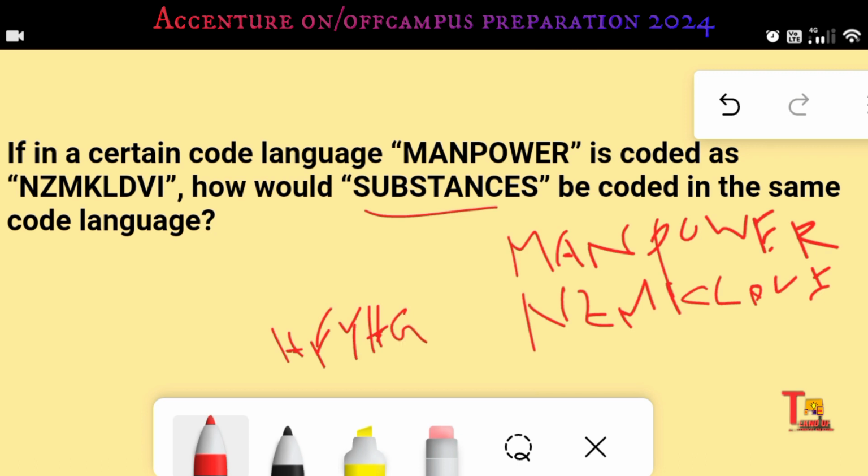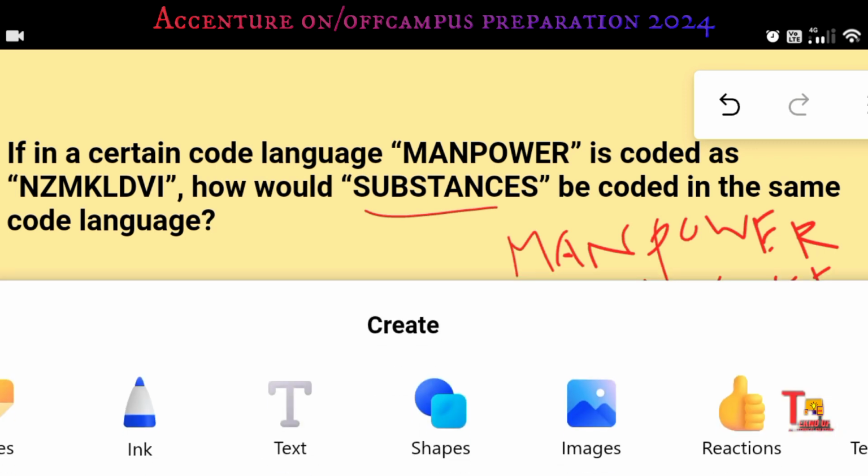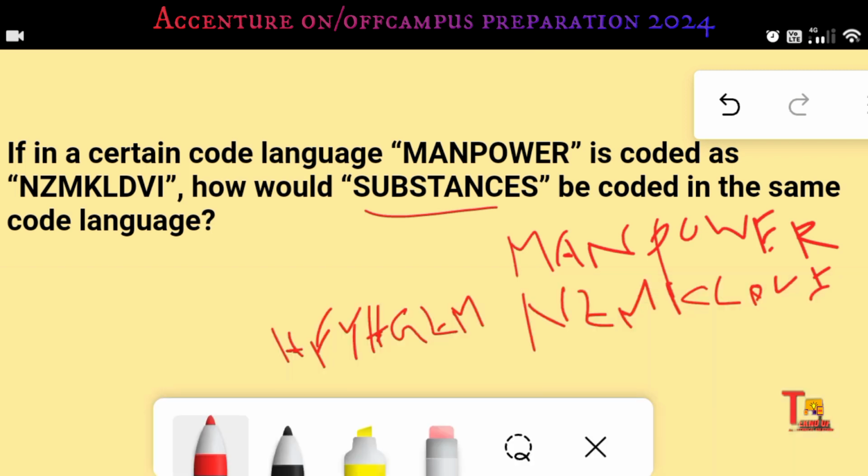And opposite of A is Z, and opposite of N is again M, right? And opposite of C is X. It is to remember actually, right? Opposite of C is X. And opposite of E, it is V, LOVE, love, right? And opposite of S is H, again HS, right? This way you can solve the problem very easily. I hope you have got the problem's answer, right? This way you should answer. Okay, let's go to the next type of problem.